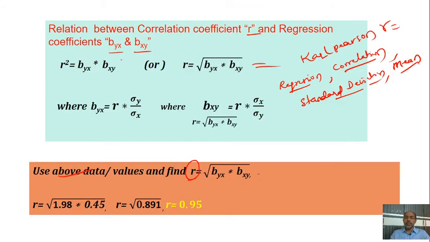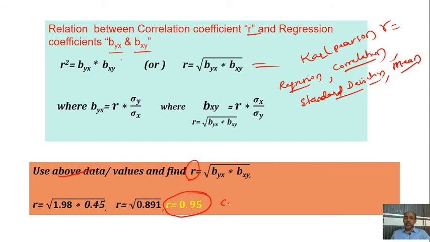So 1.98 into 0.45 gives 0.891 under root. On simplification, the R value is 0.95.